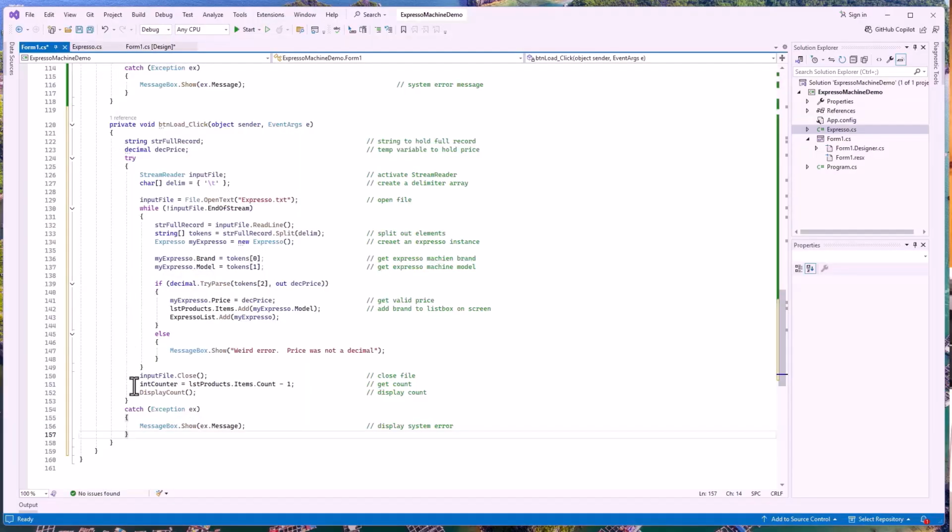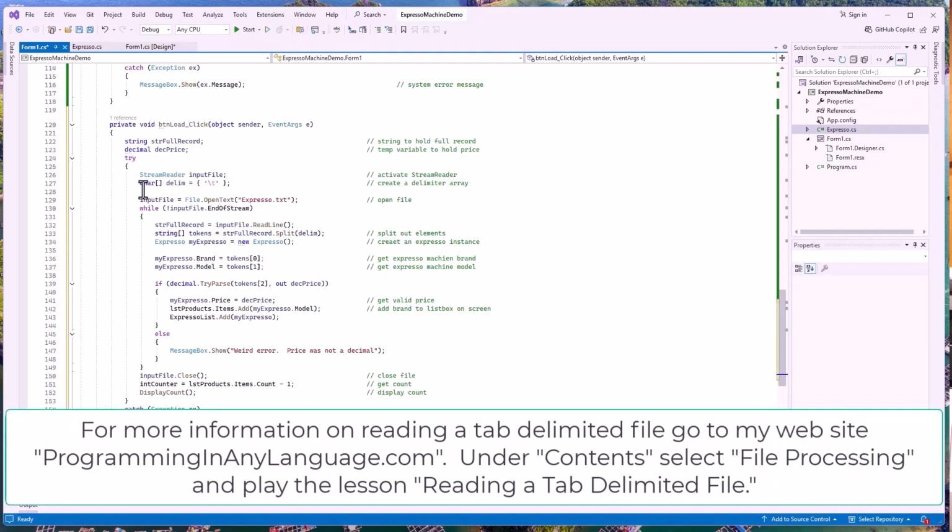So we do a try. The catch is a system error. We do a StreamReader input file. We set a delimiter, here's our character delimiter is going to be a \t. We input file, we're going to open espresso.txt, which we had in our bin/debug folder.